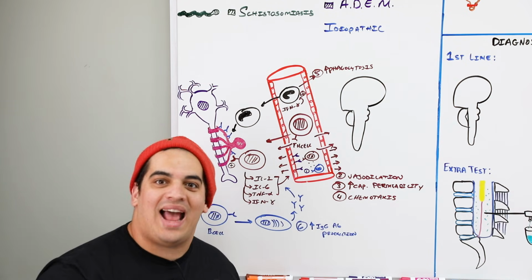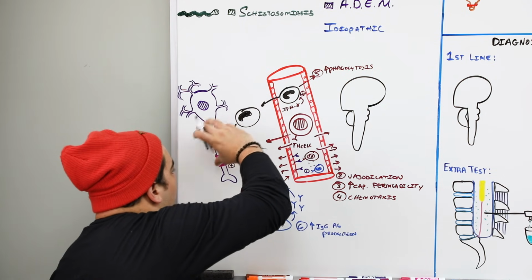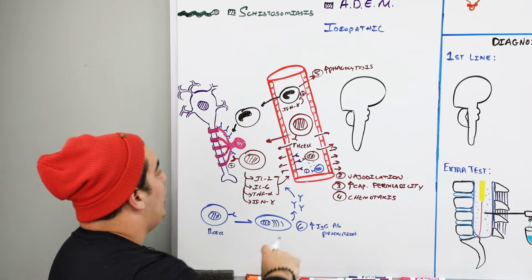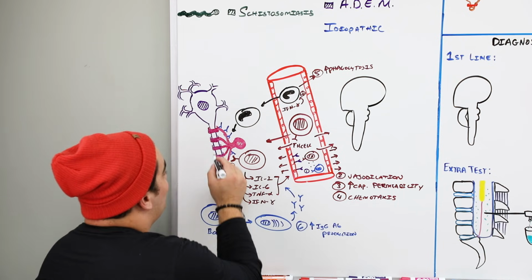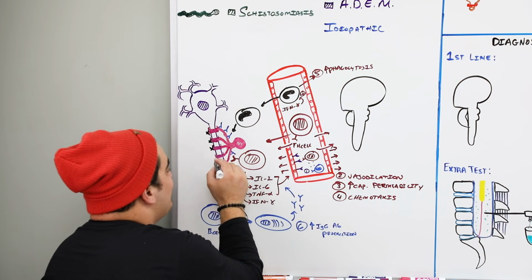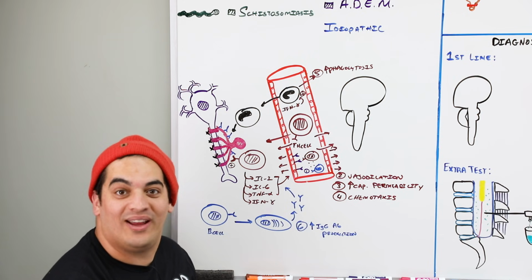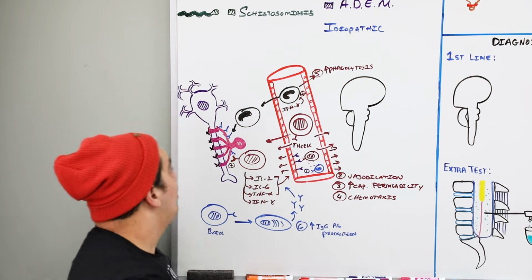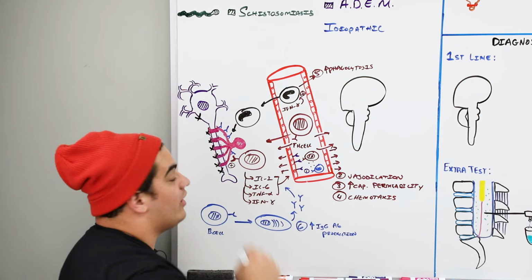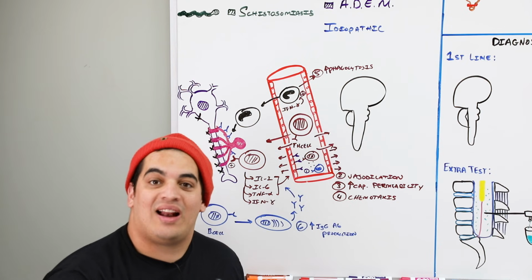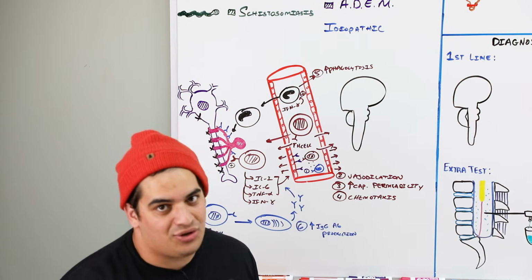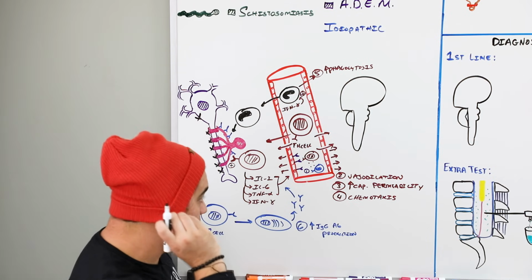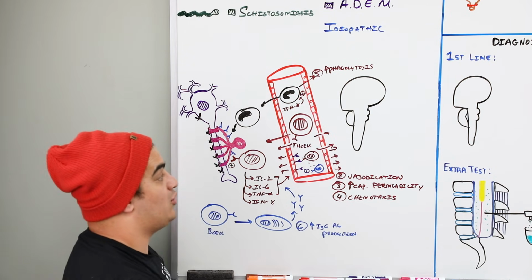As you do that, what happens? You start ripping off the myelin. And on top of that, there's also a lot of inflammation to the point where not only can you destroy the myelin, but guess what else you can potentially destroy? There's so much inflammation, you can even destroy the neuron itself. So not only could there be demyelination, but there could also be neuronal destruction as well, okay? So these are the things that I really want you guys to remember.